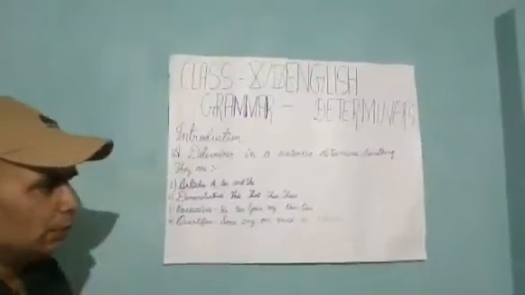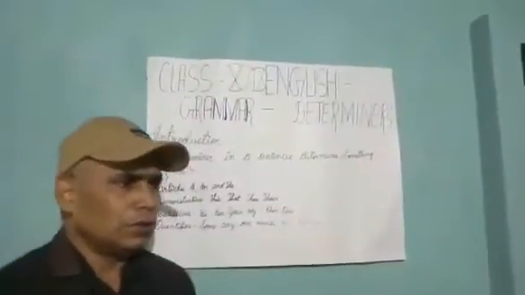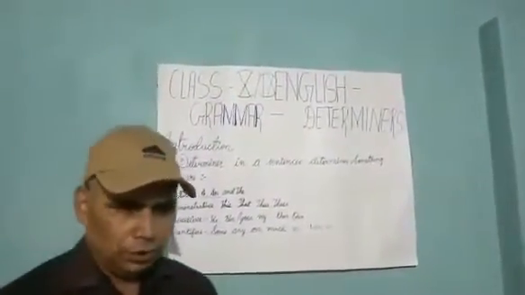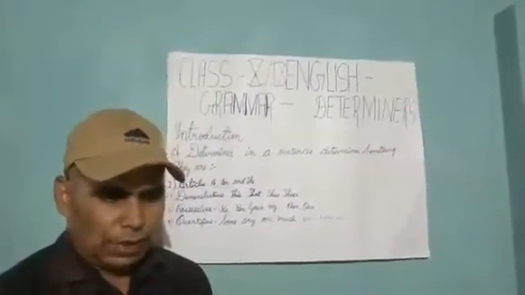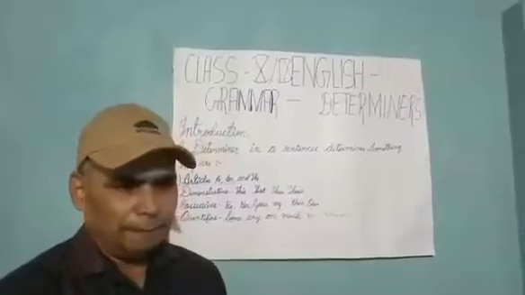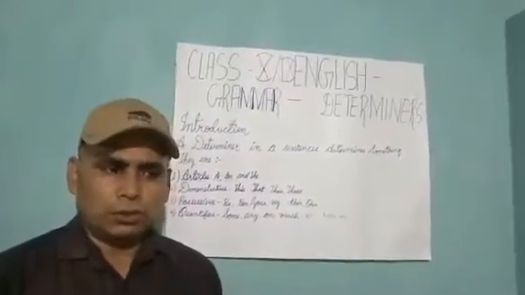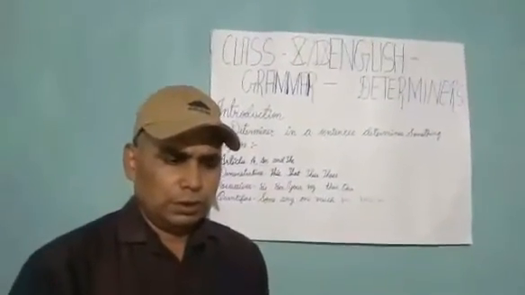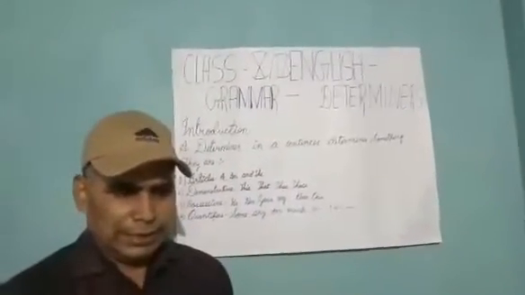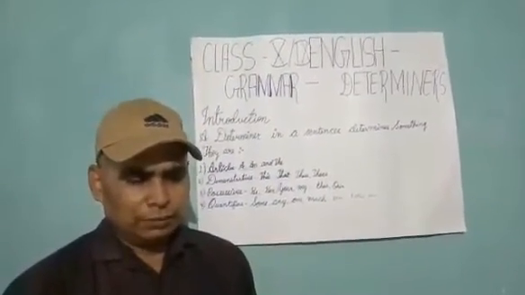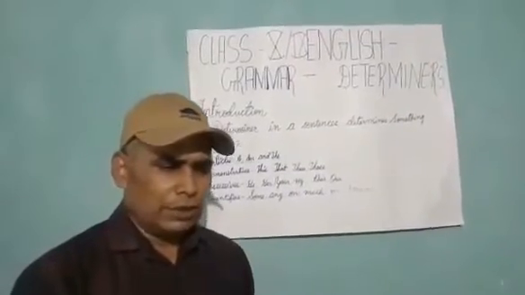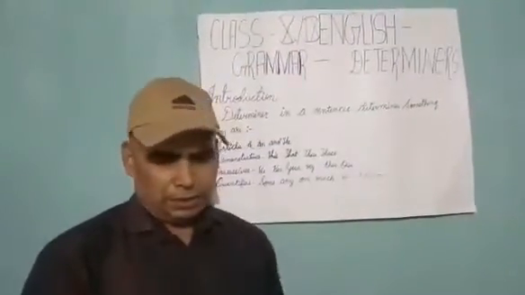Students, the next use is that the is also used before the name of a newspaper, and the name of any religious book like the Gita, the Quran, the Bible, etc. The is also used before the name of any material noun which is used relating to a particular place.